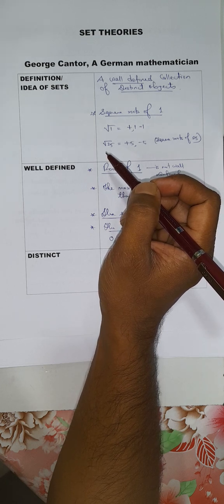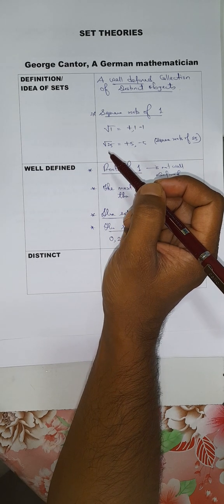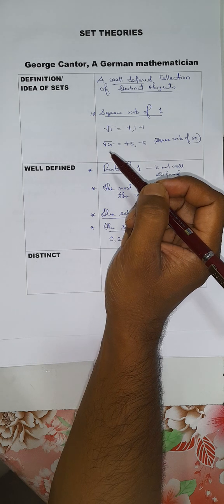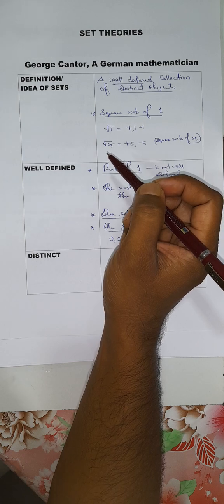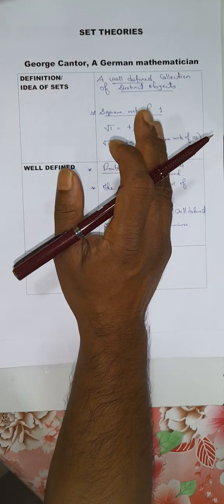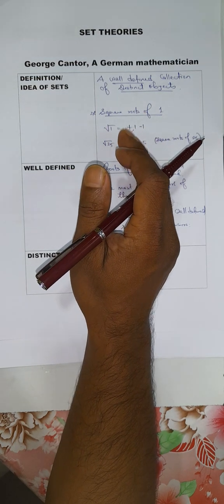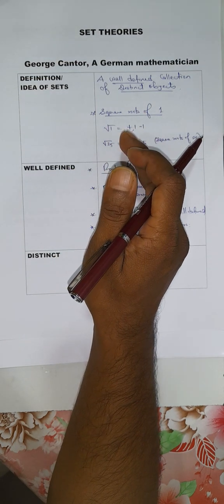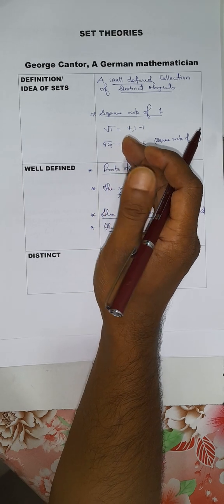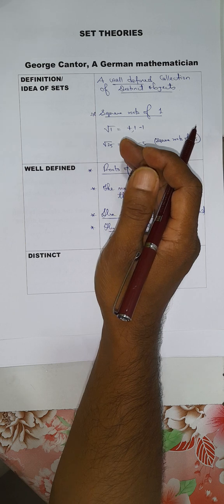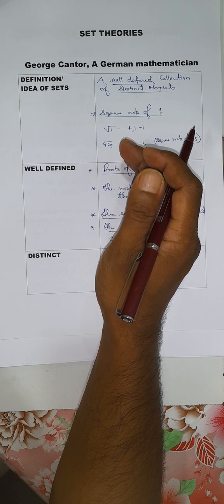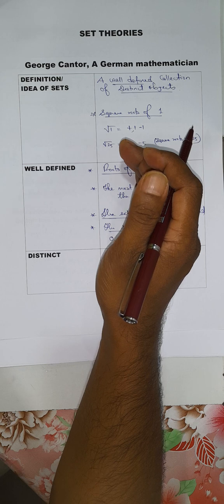We will find the relationship between number systems. Say, for example, natural numbers, whole numbers, integers, rational numbers, irrational numbers, and then real numbers. The relationship between these numbers would be described in a more meaningful way if we know the idea of sets. The concept of sets will be used in defining relations and functions in mathematics.